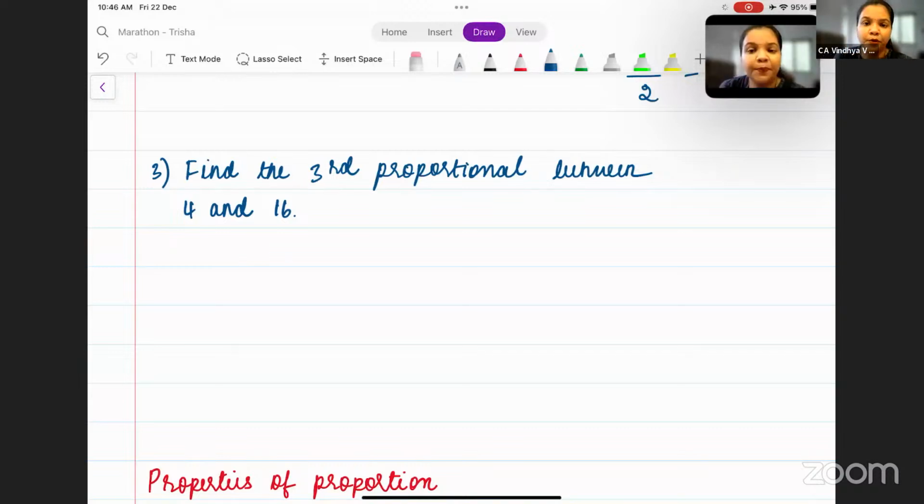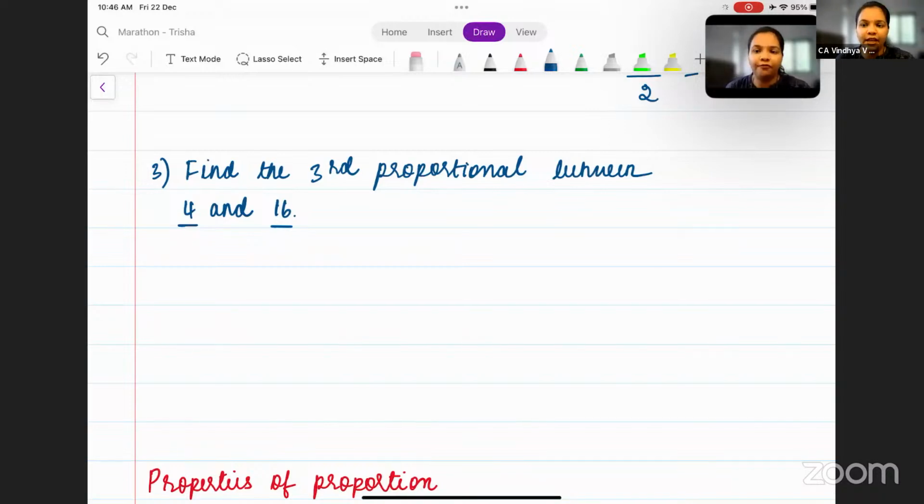What is this third proportional now? If you clearly observe, in this particular question they have given us two values, 4 and 16, correct? Only two values. With the help of these two values, you have to find another value, which is the third proportional. First proportional is A, second is B, third is C, and fourth is D. But can we use the normal proportion here?